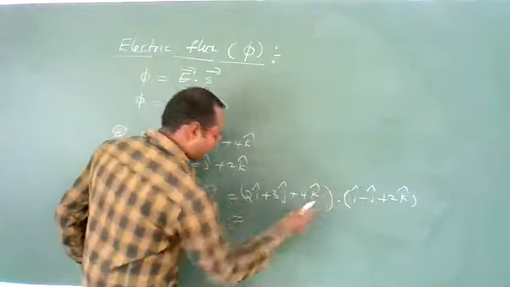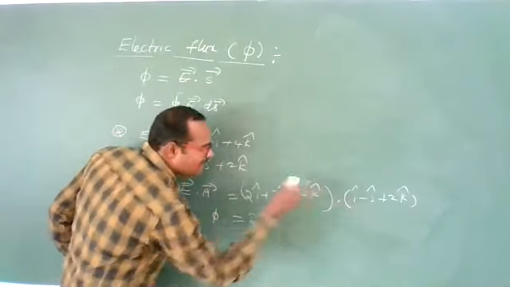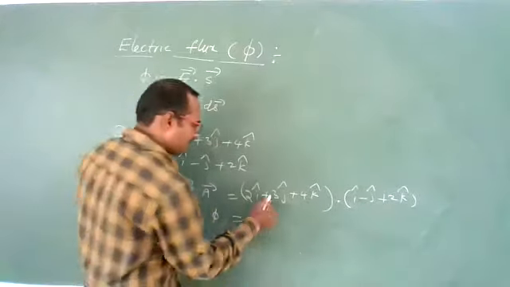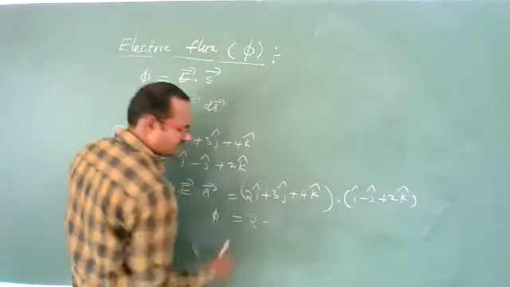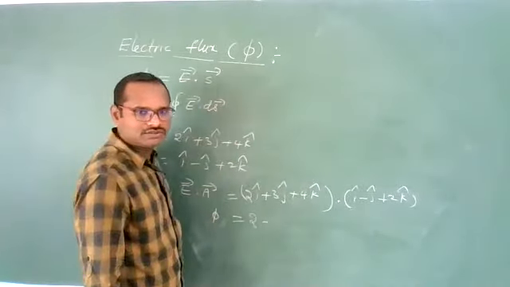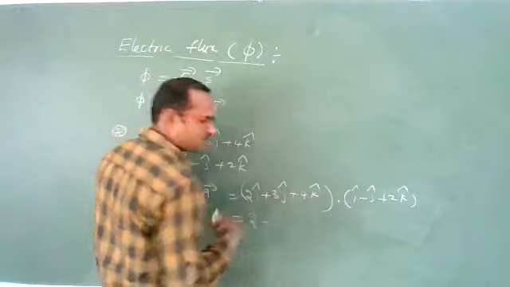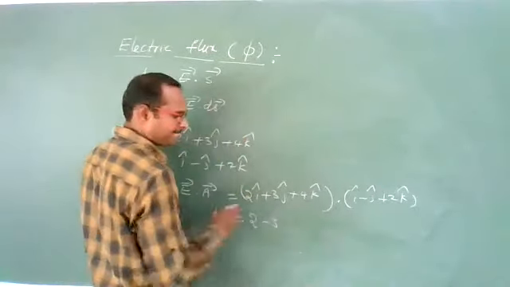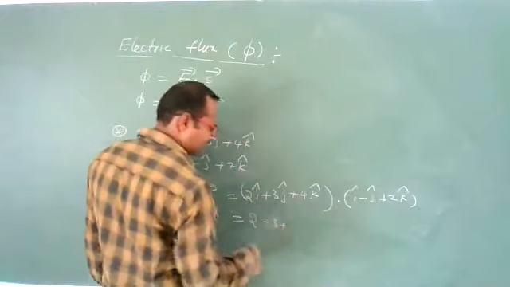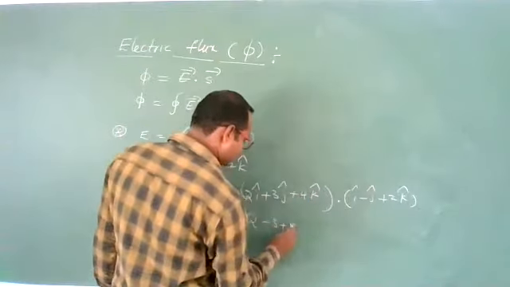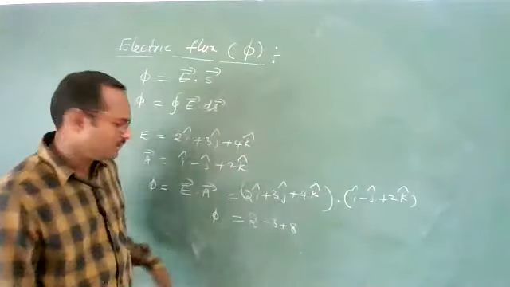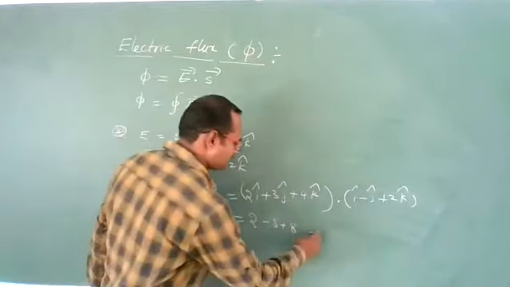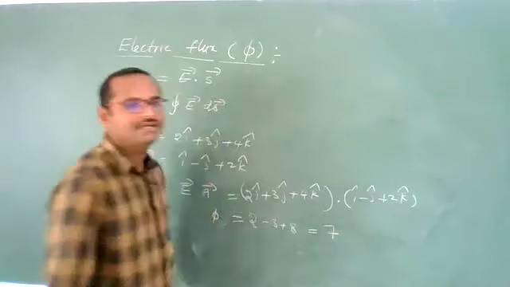2 i cap into i cap is 2, i cap dot i cap is 1, no? Plus into minus is minus, this sign also you need to do. 3 ones are 3, plus into plus is plus, 4 twos are 8. 2 plus 8 is 10, 10 minus 3 is 7. So 7 is the value.